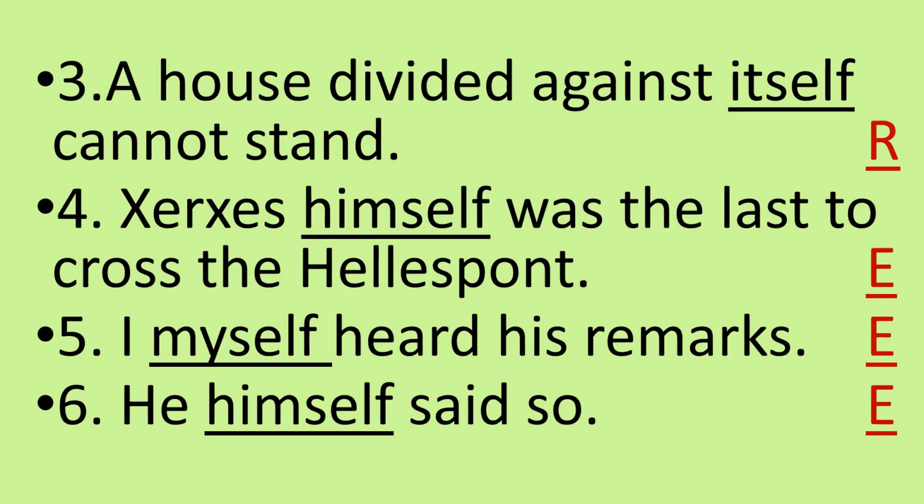Third one is, a house divided against itself cannot stand. In this sentence, itself is a pronoun, so underline itself, and it is a reflexive pronoun, so write down R. Fourth, Xerxes himself was the last to cross the Hellespont. In this sentence, himself is a pronoun, so underline himself, and it is an emphatic pronoun, so write down E for emphatic pronoun.